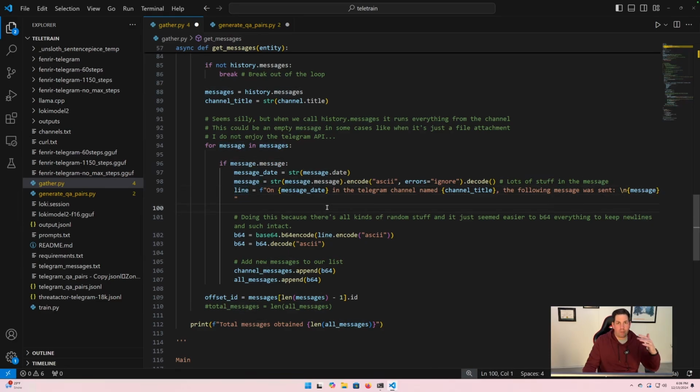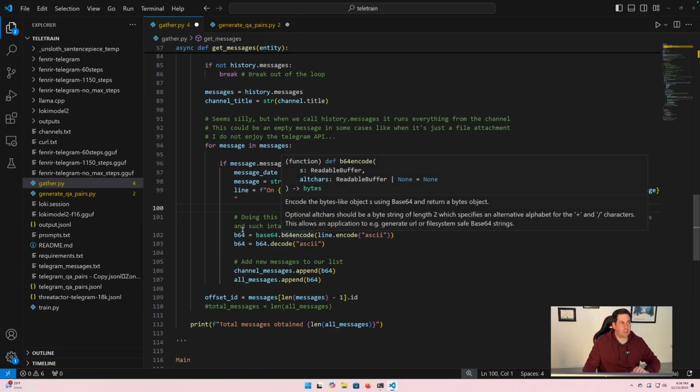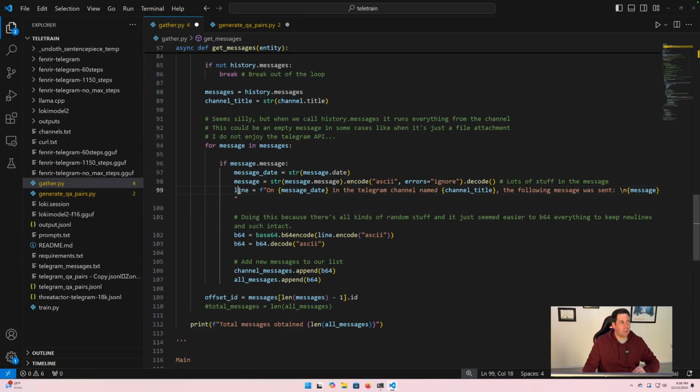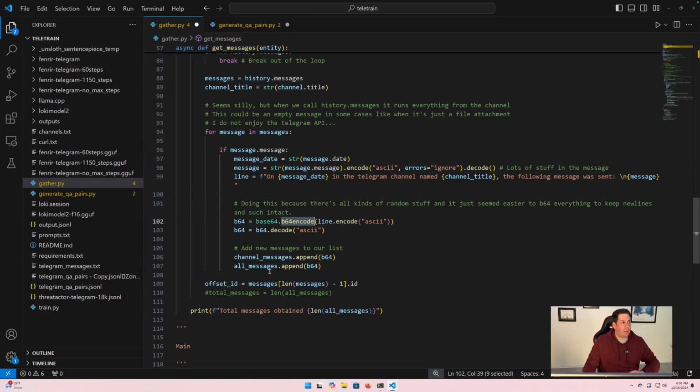It could be all kinds of different stuff. For storage, it was easiest for me at least to just take this line, base64 encode it, and then write it to our list of messages. So that's what we're doing here.